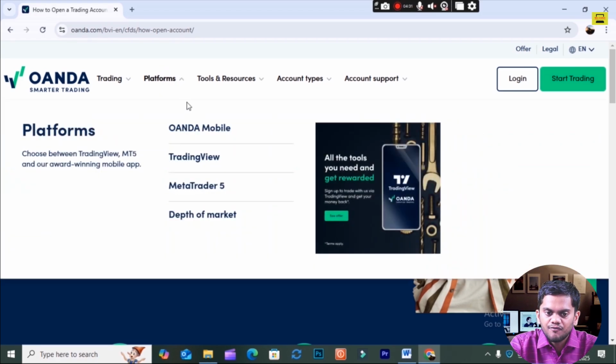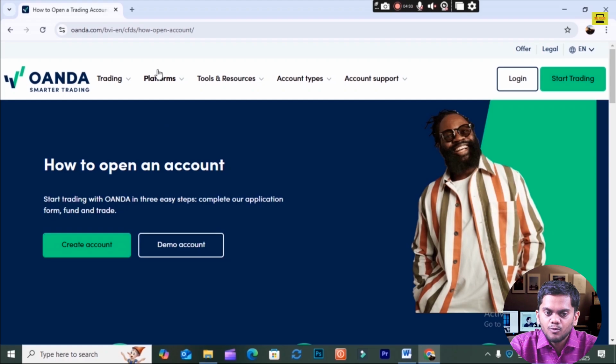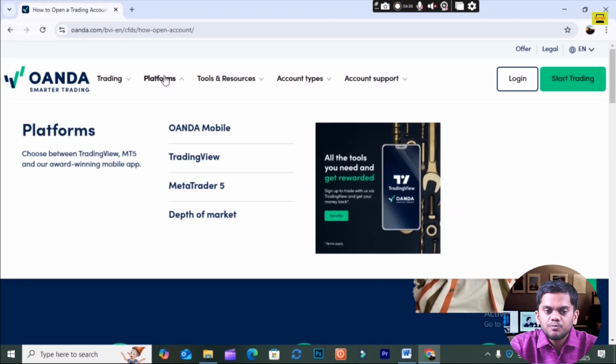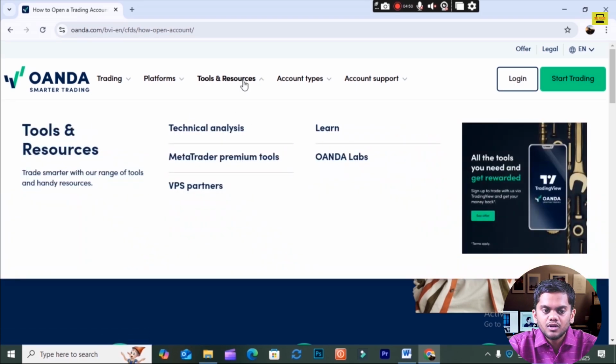So next is platform. You can see the various kinds of platforms that are there. You can also trade on mobile, or on TradingView. There is one website, TradingView, so you can see TradingView, and then you can create the MetaTraders and then depth market also. So this is the third way you can see forex trading.